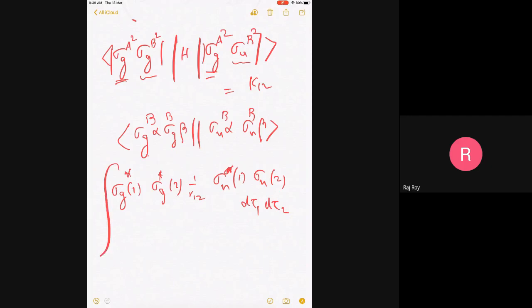So that will be our integral. If I take the exchange, what will happen? The alpha and beta will come here and that will become 0 because of alpha beta orthonormality. So you end up with only this integral. It's like a Coulomb integral, sigma G star 1, which here is a sigma U1. That's the only difference.